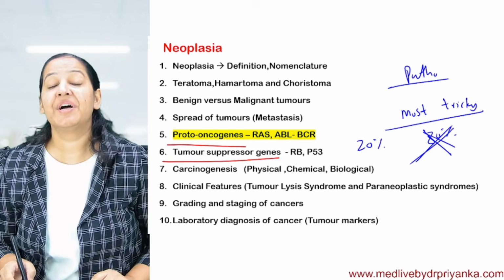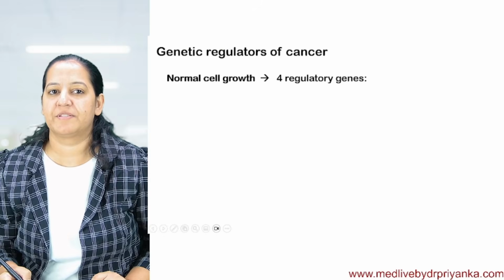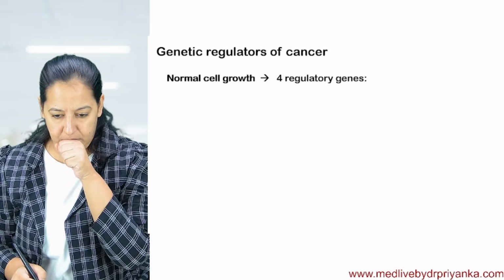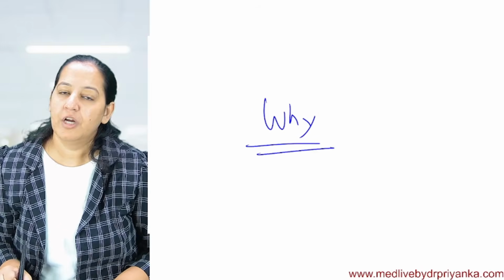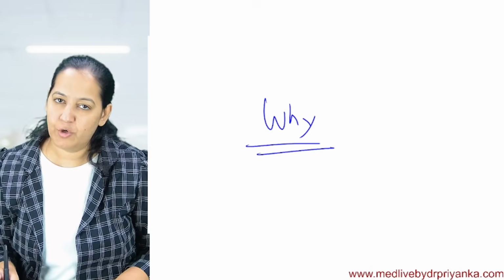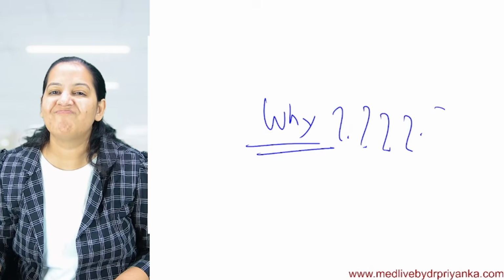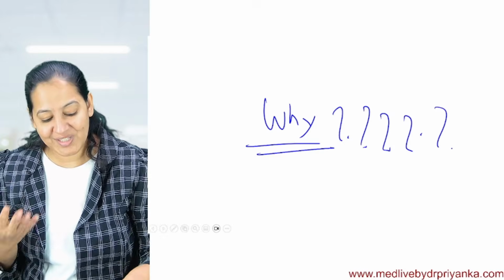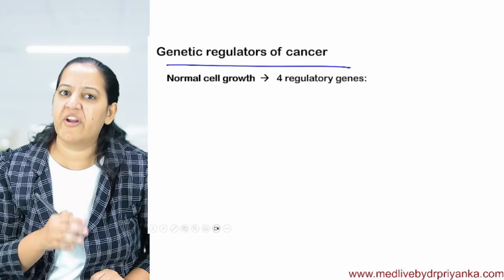Chalo, let's start. Molecular basis of neoplasia, in which I will explain proto-oncogene and tumor suppressor genes. Now you tell me, what are the genetic regulators of cancer? My question to all of you: why does cancer occur? You understood what is neoplasia, tumor, cancer; they are synonyms. But the question is why it occurs. Tell me the molecular basis. Tell me the genetic regulators of cancer.